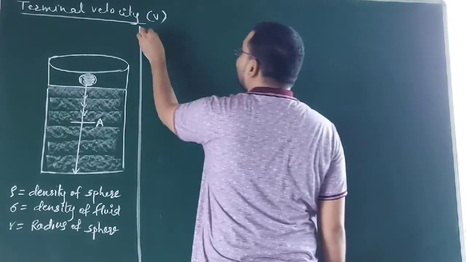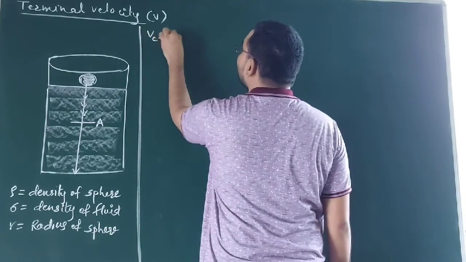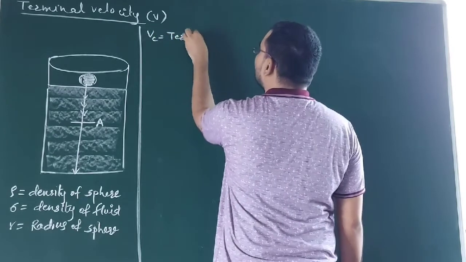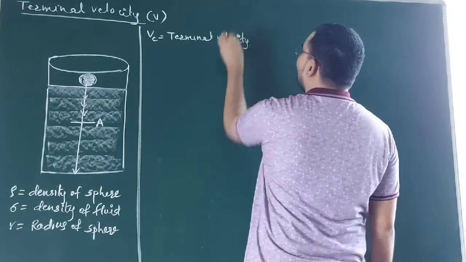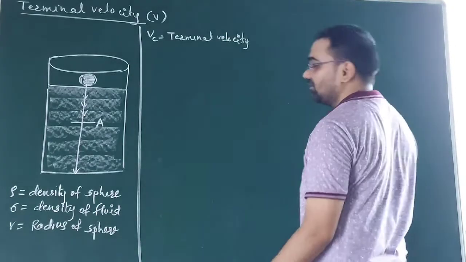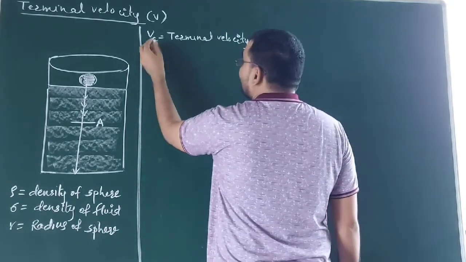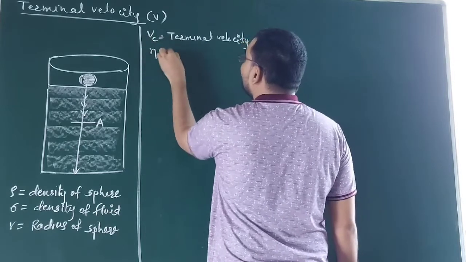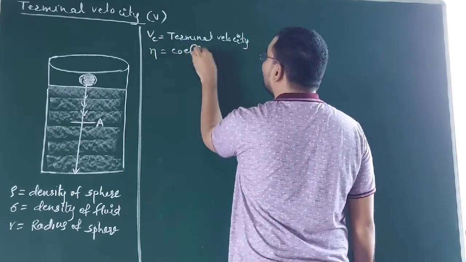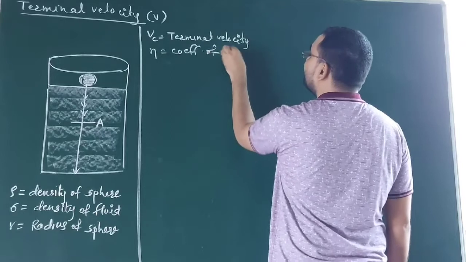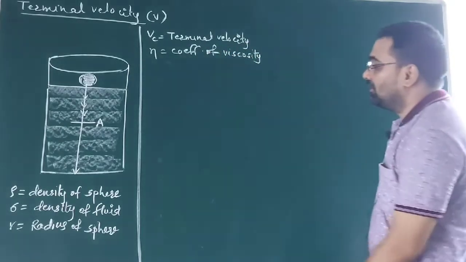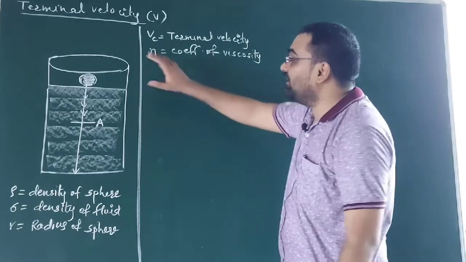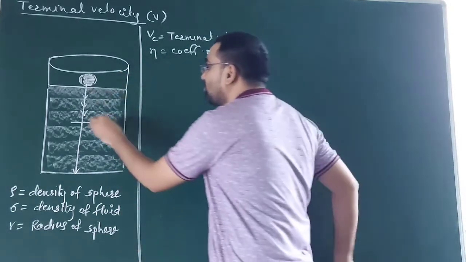Again, let Vc be the terminal velocity gained by that object. Finally, let eta be the coefficient of viscosity of that fluid. As I said, when it acquires terminal velocity, the forces will balance.